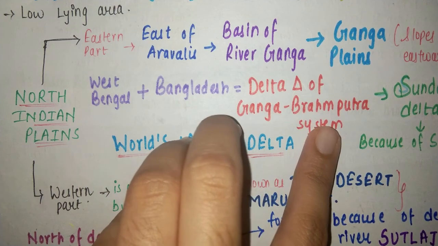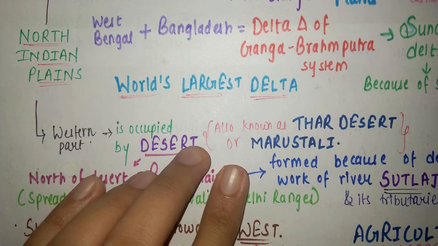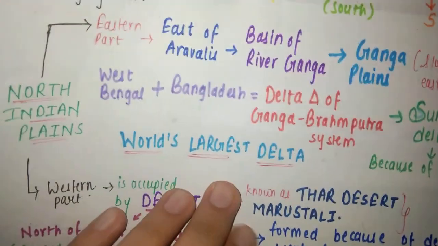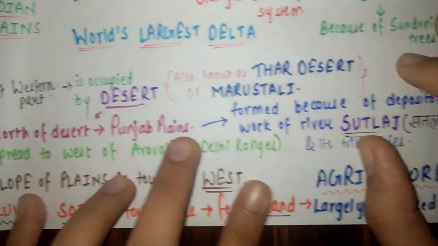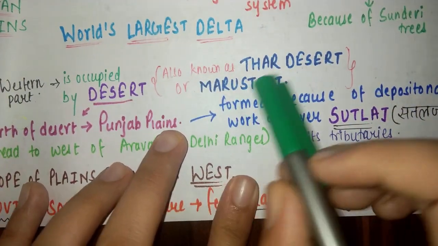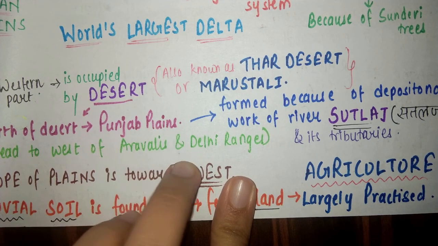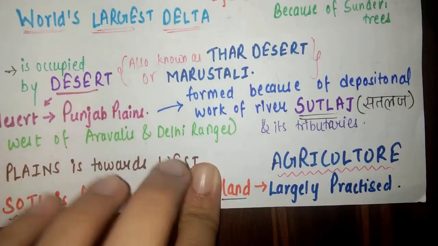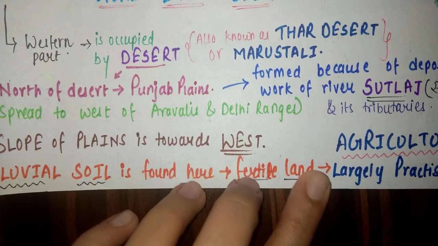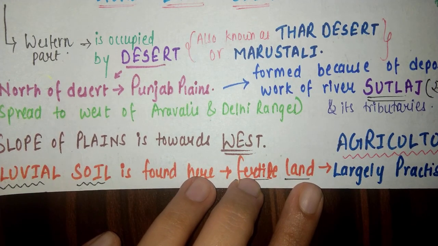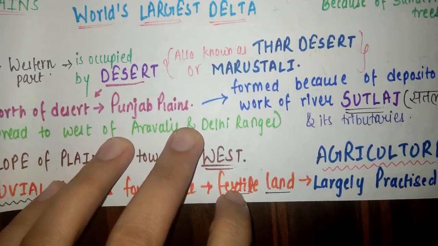West Bengal plus Bangladesh constitute the world's largest delta, the Sundarban delta, because of the Sundari trees found there. The western part is mainly occupied by desert, also known as the Thar desert or Marusthali. North of the desert lie the Punjab plains, formed by the depositional work of river Satluj and its tributaries. They spread to the west of the Aravallis and Delhi ranges, slope towards the west, and have alluvial soil. Because of this, it is very fertile land and agriculture is largely practiced here.